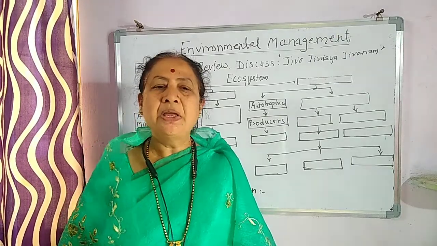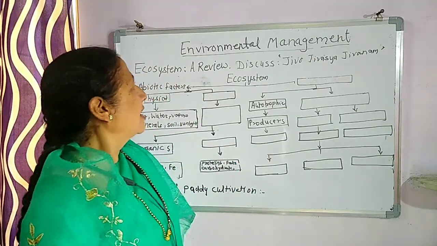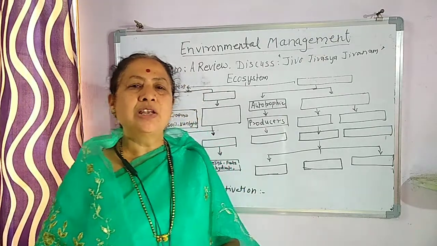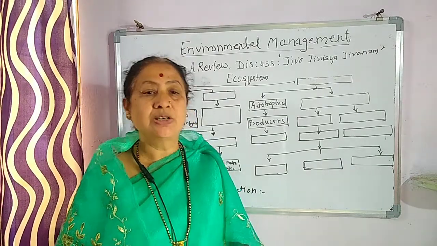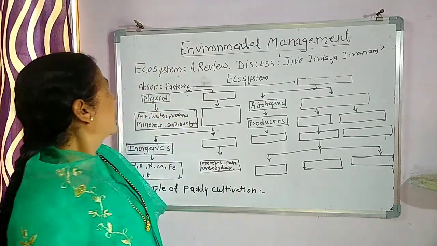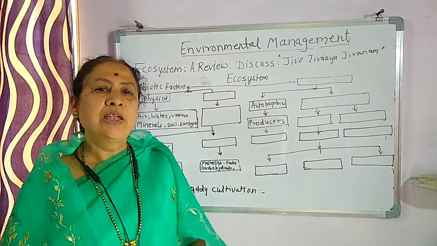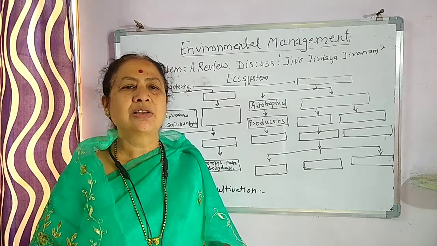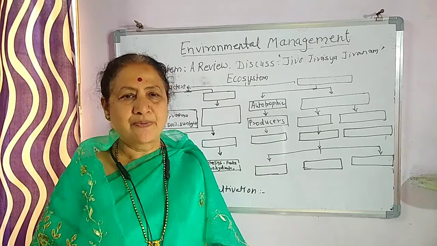All that we have learned, let us recall it. By recalling, be ready to understand the next point, that is environmental management. We have to study in detail about the environment and its management. Now, let us start first with the ecosystem, a review. We already have learned that an ecosystem contains abiotic and biotic factors.